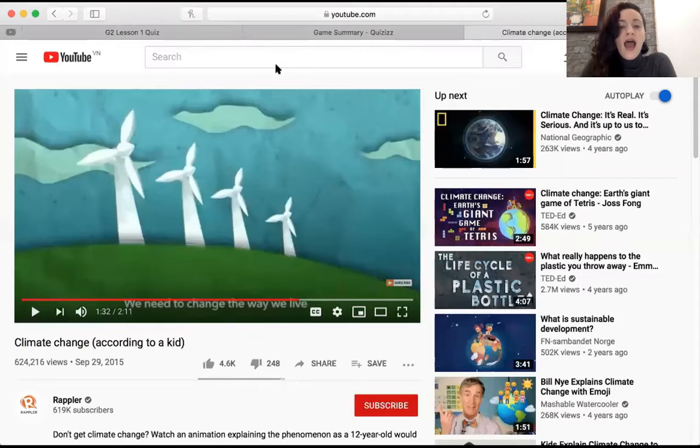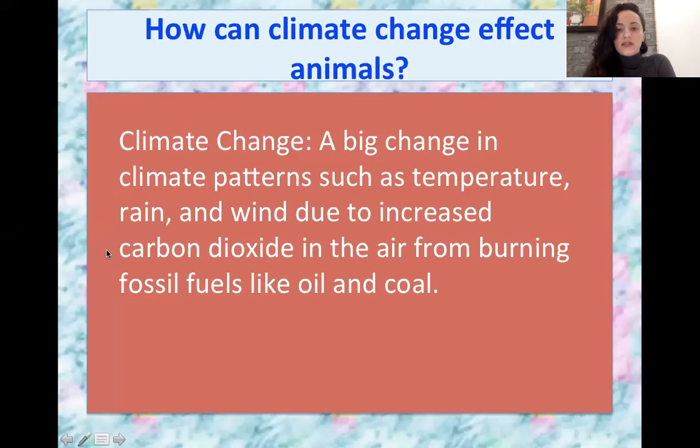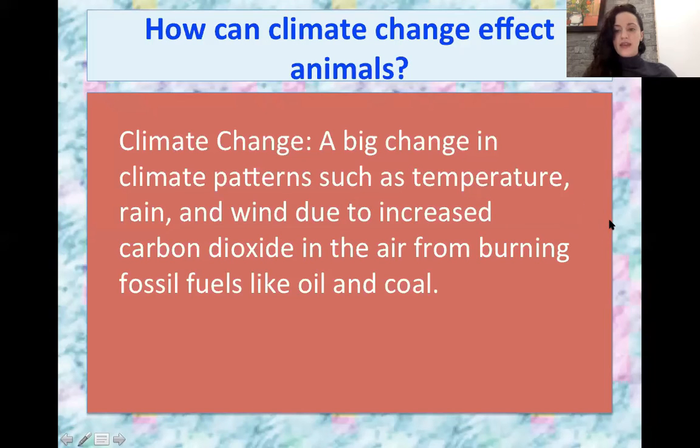Let's see now how that climate change can change environments, since that's what we've been learning about. Let's see who can read this definition of climate change for me. Zoyman: Climate change. A big change in climate patterns such as temperatures, rain, and wind due to an increase in carbon dioxide in the air from burning fossil fuels like oil and coal. Excellent job. Thank you, Zoyman.